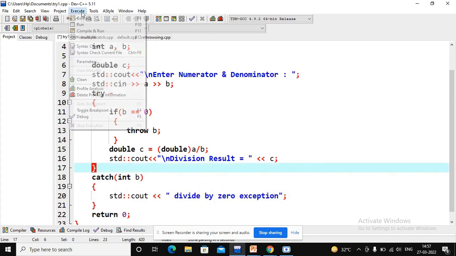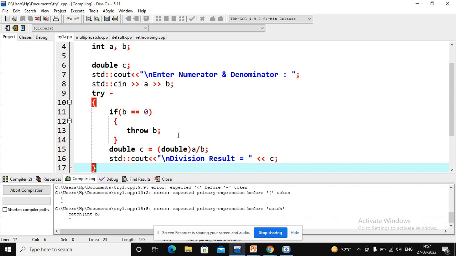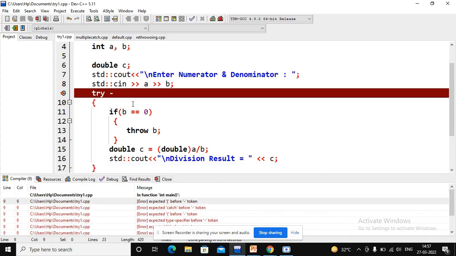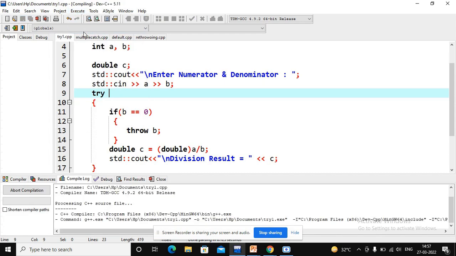Let's check the execution or output of this program. Again compiling.